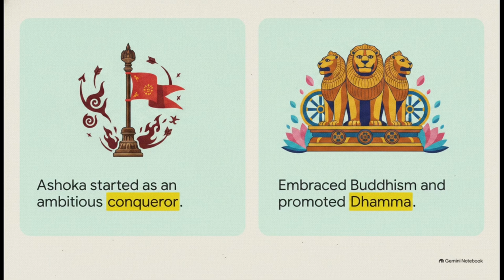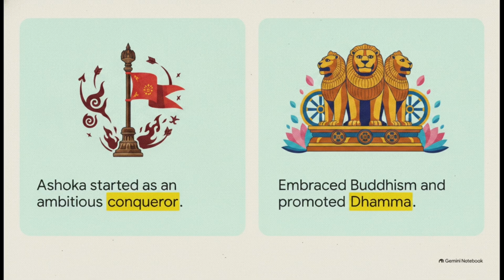Ashoka's story is one of profound dichotomy. See, he started out as a highly ambitious conqueror, and his early reign was marked by intense military expansion, including the devastating Kalinga War around 261 BCE. But witnessing the enormous destruction and suffering of that war changed him completely. The crucial takeaway here is that Ashoka's internal transformation was just as historically significant as his territorial conquests.